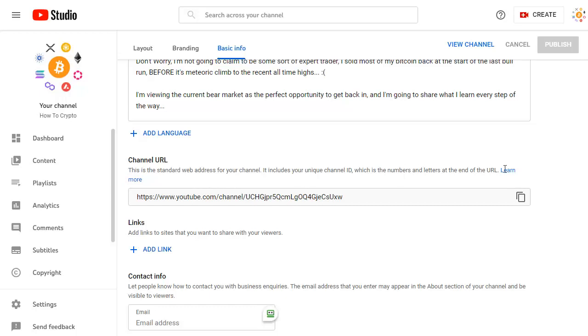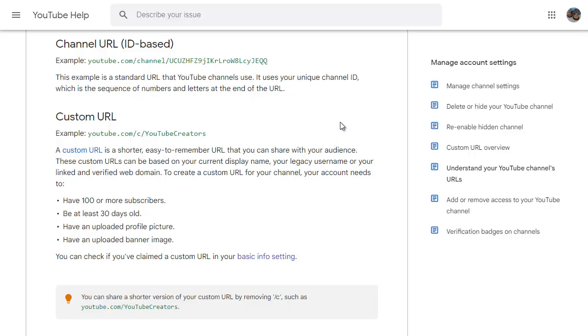There are reasons why. If you click on learn more here, it will take you to a page in Google which will explain what criteria you need to meet before you can create your own custom URL. Specifically, have 100 or more subscribers, be at least 30 days old, have a profile picture and a banner image. Now, we've done those two already. My channel happens to be over 30 days old, and I'll get that changed as soon as I can. The biggest delay will probably be getting your first 100 subscribers.